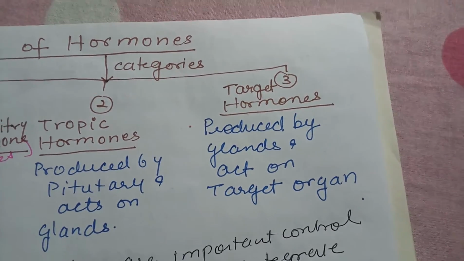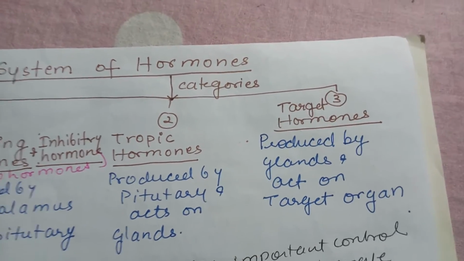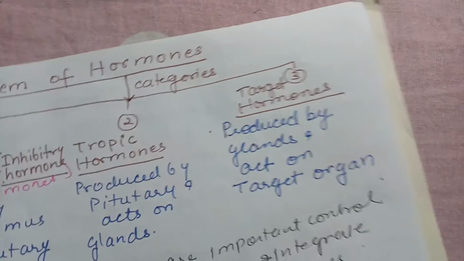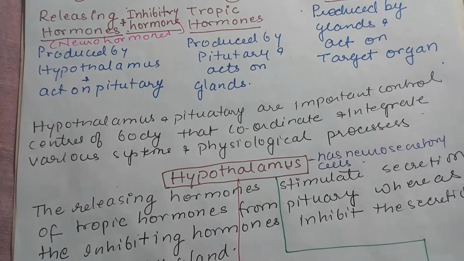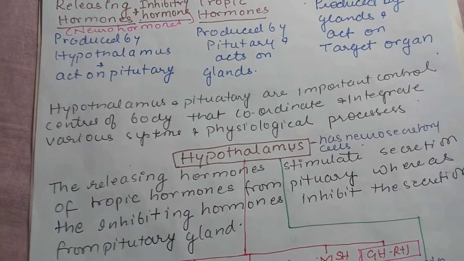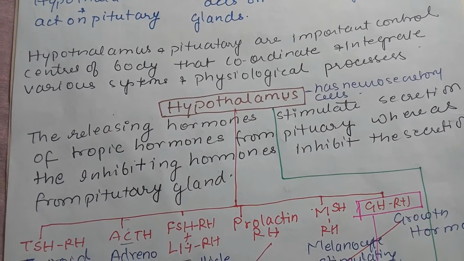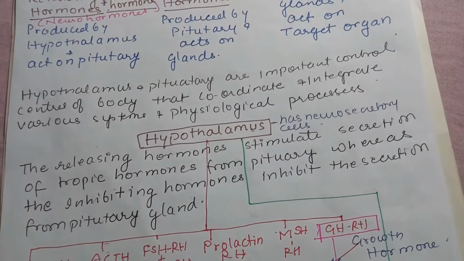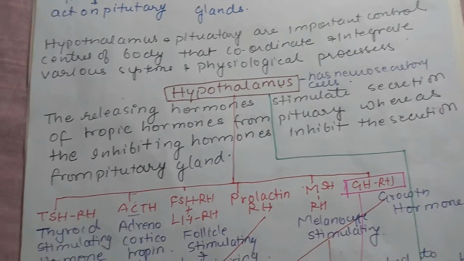Target hormones are the ones which are produced by different glands located at different parts of the body, and they finally act on the target organ. So the hypothalamus and pituitary are important control centers of the body that coordinate and integrate various systems and physiological processes. Now the hypothalamus releasing hormone stimulates secretion of tropic hormone from the pituitary, whereas the inhibitory hormone inhibits the secretion from the pituitary. So this is part of hormonal regulation.